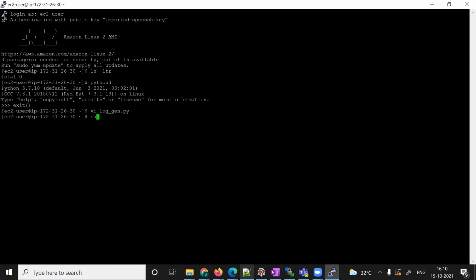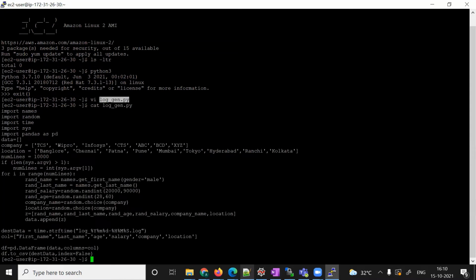So I will explain this one a little bit. This is very easy. What I have done is I have imported the names module, which will create a fake first name and last name. Then randomly I need to create a random salary, random age, and random locations. For that we need the random package.